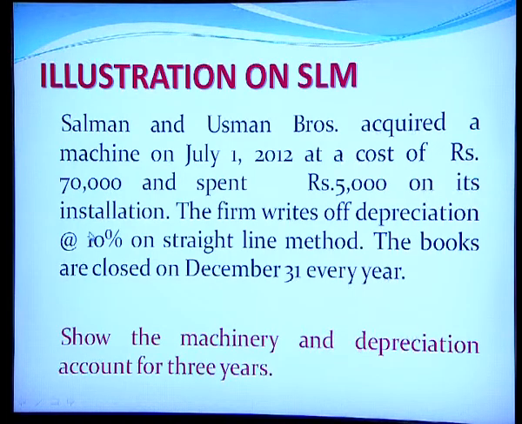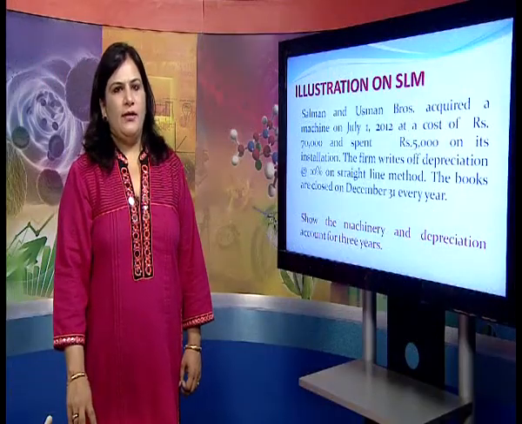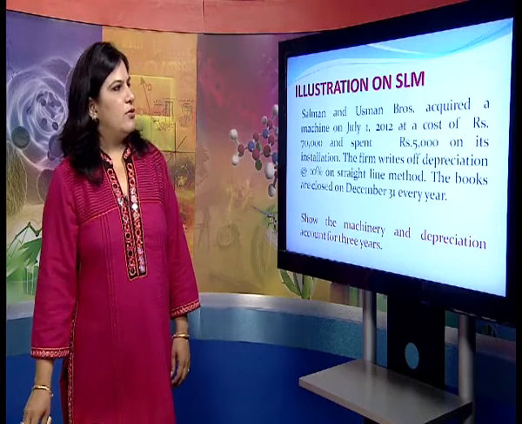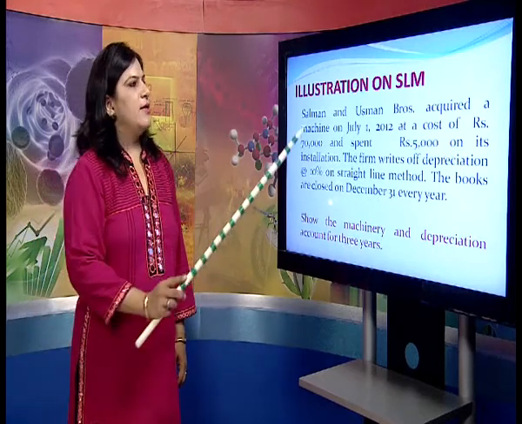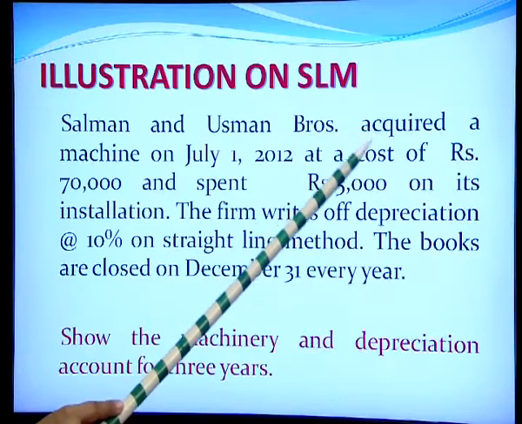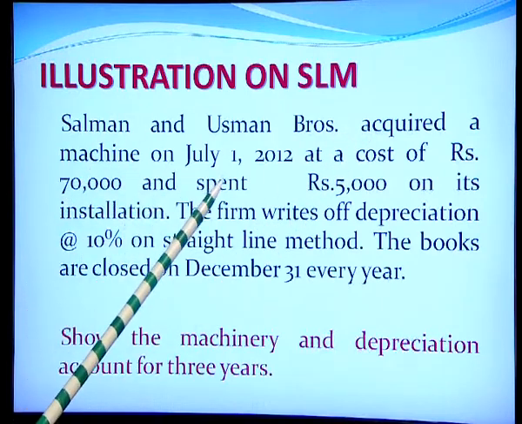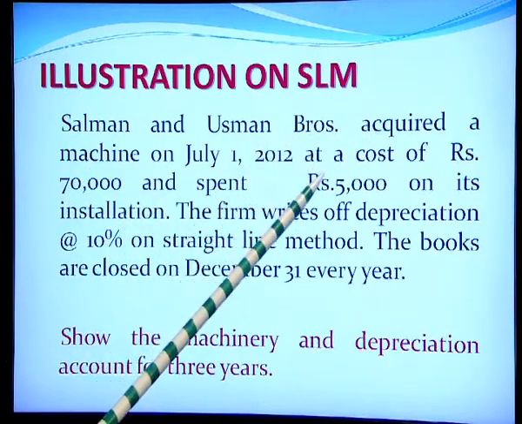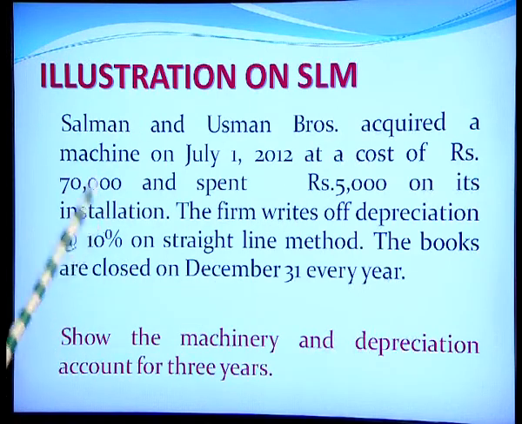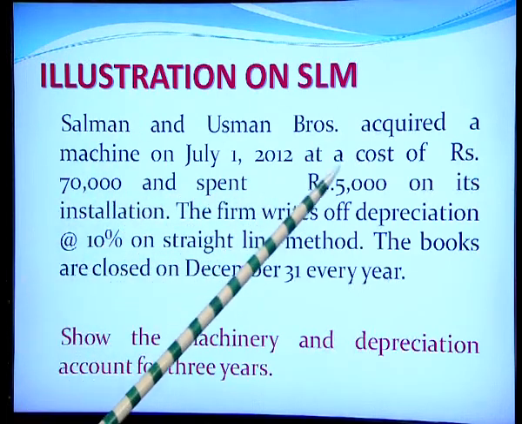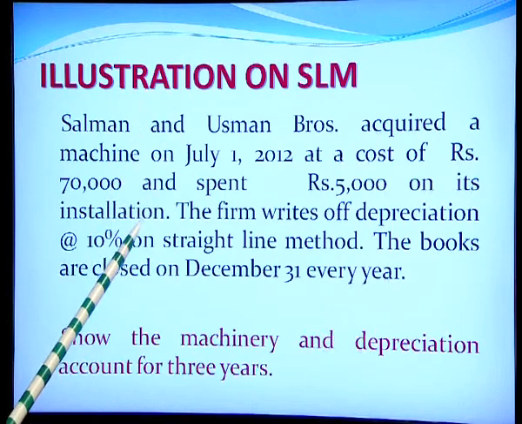Now, next we shall understand how the depreciation is recorded in the books of accounts. So, let us take an illustration. Salman and Usman Bros acquired a machine on 1st July 2012 at a cost of rupees 70,000 and spent rupees 5,000 on its installation.